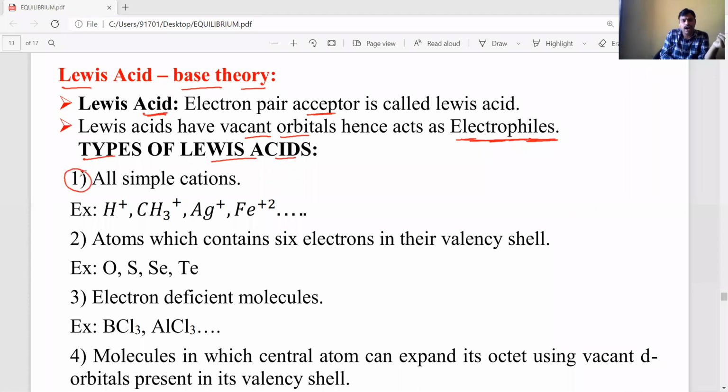Once you observe that all cations, positive ions, mean electron deficiency is there. That's why they can accept electrons easily. So all positive ions act as electrophiles, and they also act as Lewis acids: H+, CH3+, Ag+, Fe2+, Fe3+, like different types of positive ions, Sn4+ and Mg2+. These all positive ions act as electrophiles. Positive ions means cations. Okay, let's see the next types of Lewis acid.